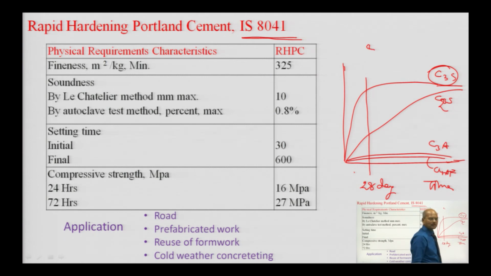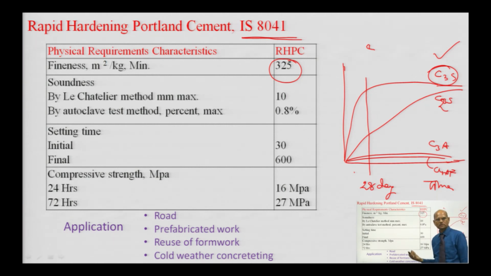So, in rapid hardening Portland cement, we increase the percentage of C3S. We have around 80% total combination of C3S and C2S in cement, and here we keep more than 50% C3S. In grinding we also do more, so that we have more surface area.